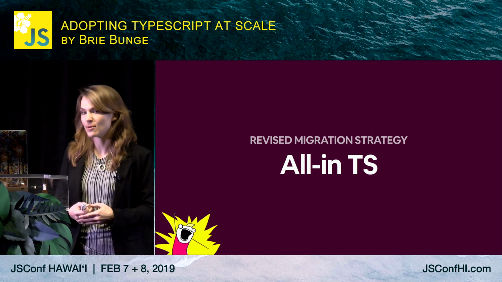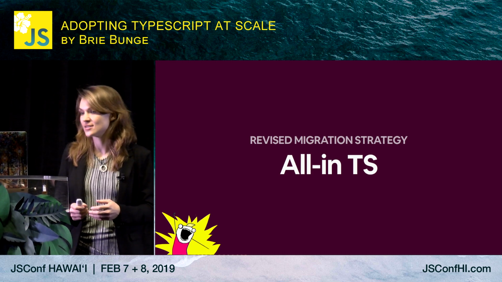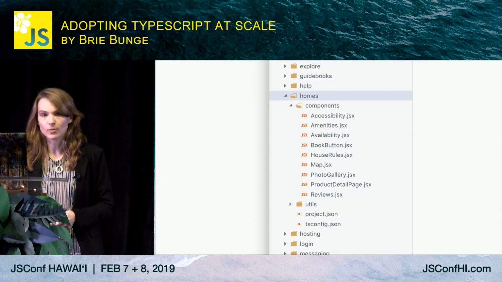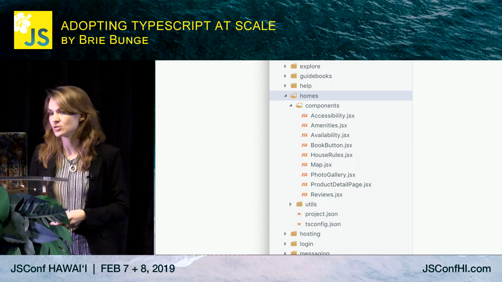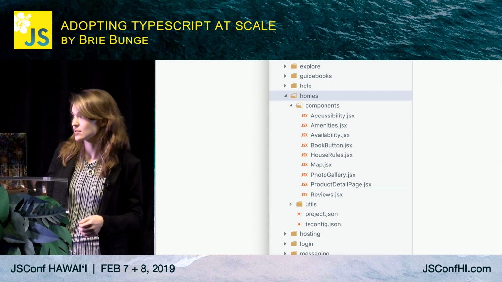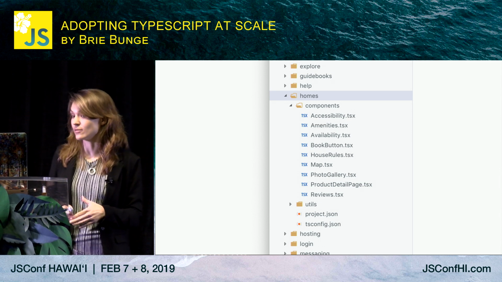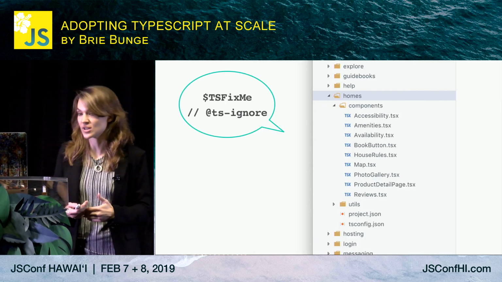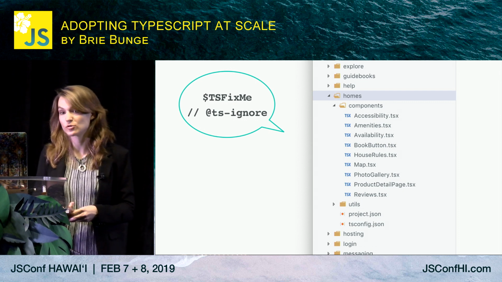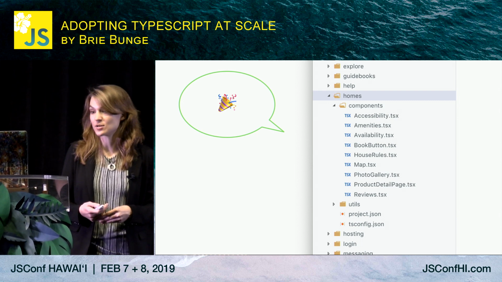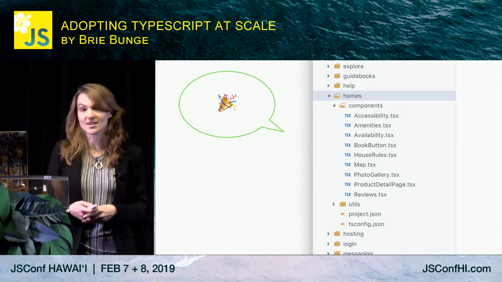Recently, we've been experimenting with a revised all-in TypeScript migration strategy. So let's go back to that Homes project we were looking at before and use the all-in strategy instead to see how it works. We start off with all.js. We convert everything over to TS, get the project compiling. Perhaps we use some looser types than we'd like, but we still have TypeScript's strictest options turned on. And then we proceed to refine the types over time, removing the ts-fixmes and ts-ignores.